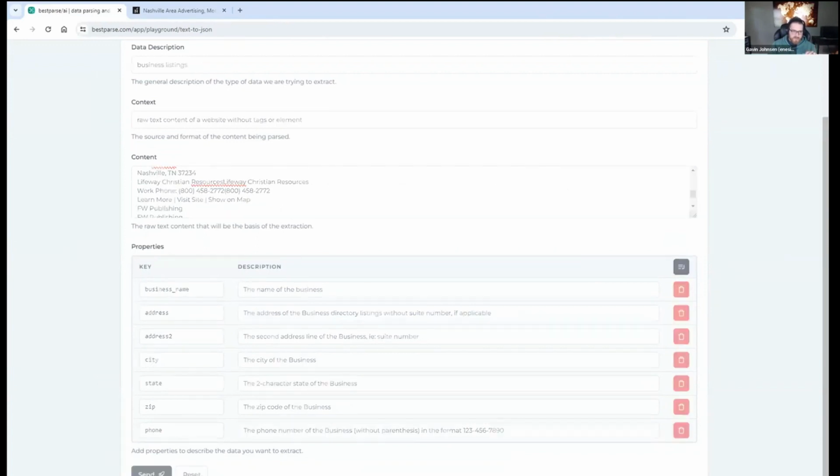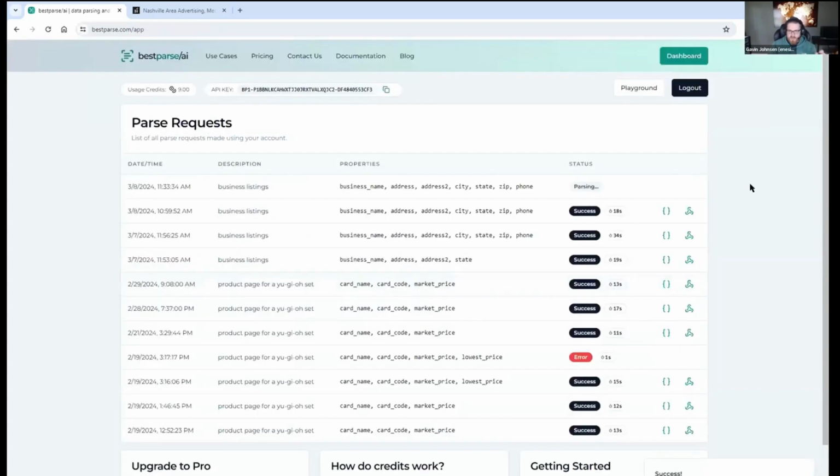So if I go ahead and send this, the way that the API works is as soon as you send the request, the API will return a 200 OK. And in the background, asynchronously, it'll process and parse that data out that you requested. And then once it's done, it'll send the response to a webhook URL that you provide. And that really lets you do it asynchronously, so you don't have to sit there and wait for the response, because it does take some time depending on the data to get the response back.